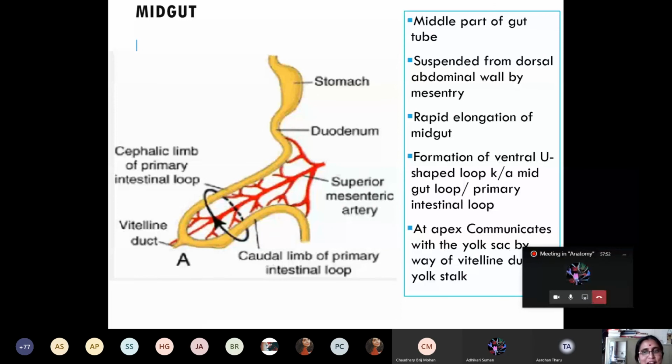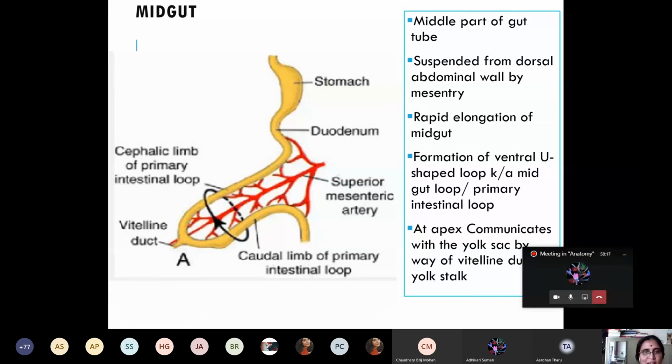So the midgut loop has how many limbs, my dear students? Two limbs. Which limb is this? Cephalic. And which limb is this? Caudal. What is the shape of the midgut loop? U-shape.